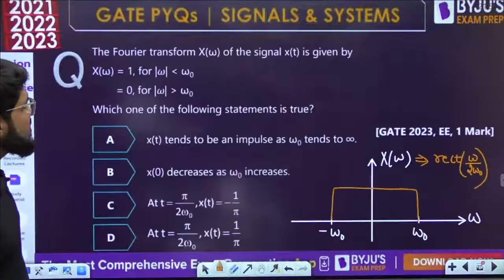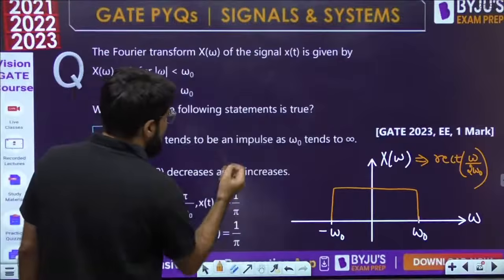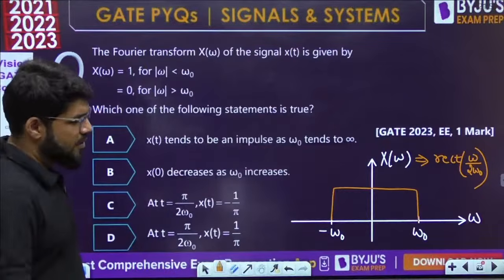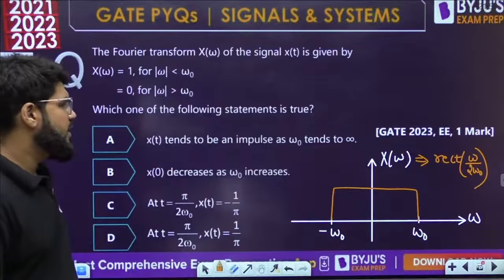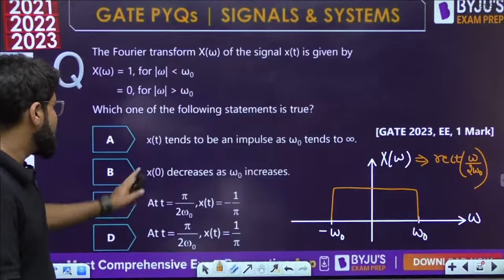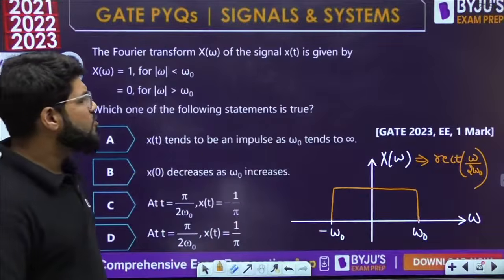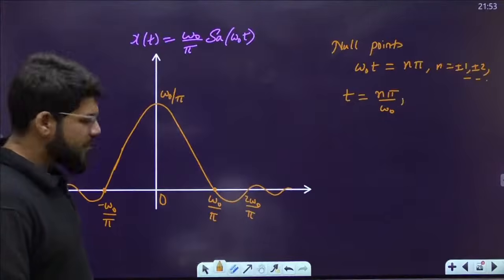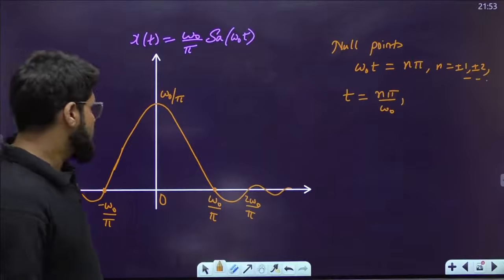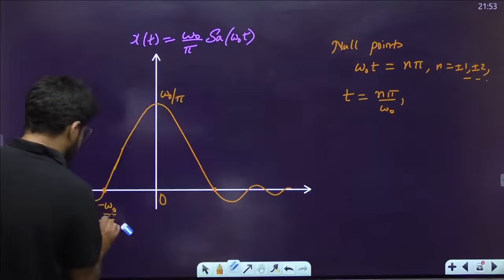Okay, first option says, 2023 EE 1 mark, good question again. Xt tends to be an impulse as omega naught tends to infinity. X0 decreases as omega naught increases. X0 decreases as omega naught decreases. Now, xt tends to be impulse as omega naught tends to infinity. Correct? Okay, as omega naught, oh sorry, इसको मैंने उल्टा लिख दिया. I've written it reverse actually.